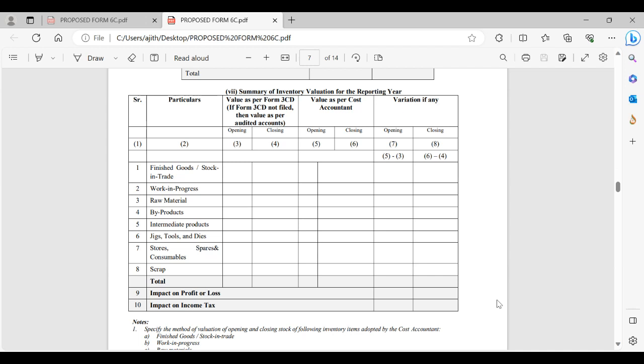Section 144 would be applied, so that assessment would be best judgment on the basis of the assessing officer's discretion. All assessees have to follow this ICDS sort of a standard. As a valuer, we have to find the difference, if any, between their 3CD figures and our valuation, and report the profit impact to the assessing authorities.